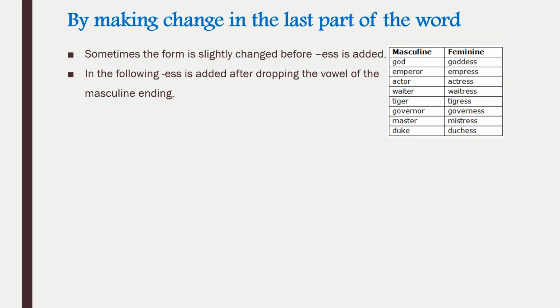Now here see, we have dropped E in emperor, E-M-P-E-R-O-R. We have dropped it to make it empress. Actor, again we have dropped O. Waiter, again we have dropped E. Tiger, E. Governor. So likewise we have made the changes.